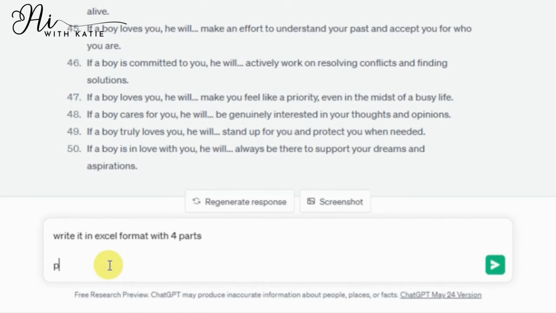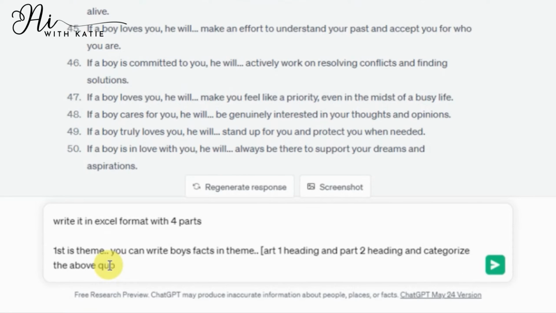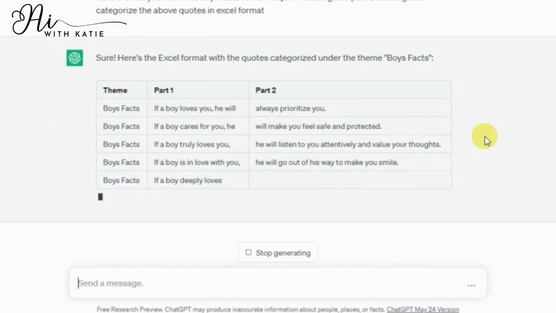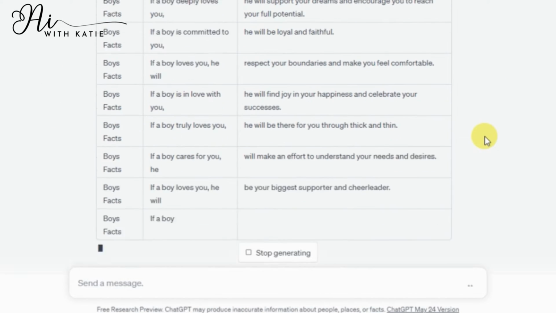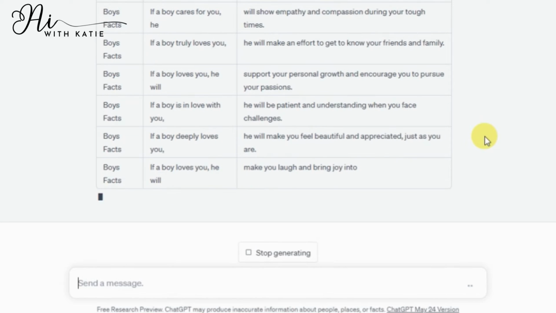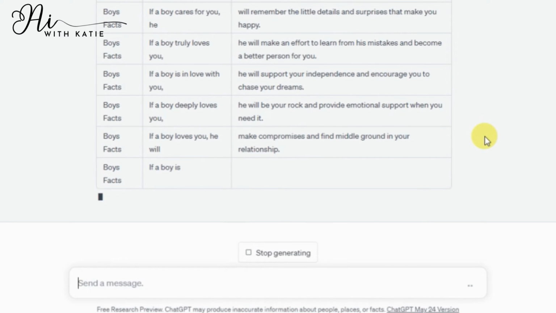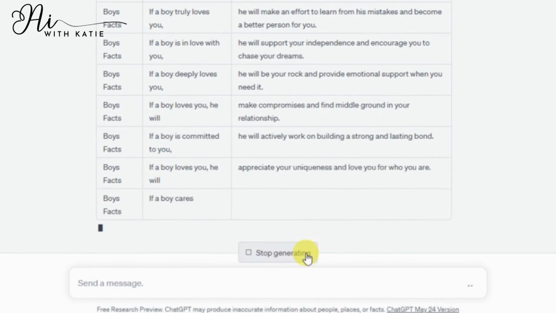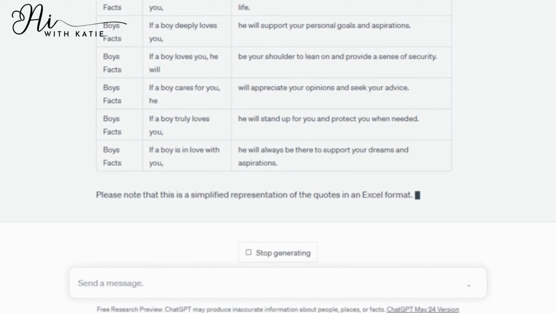Ask ChatGPT to write these facts in Excel format with 4 parts. Our first part will be theme, which will contain the headings of boys facts, girls facts, relationship facts, etc. Then our second part will consist of the first line that if a boy loves a woman, he will, and second part will be the last line. So in this way, it will write our facts in the form of Excel format. It will categorize it in 3 parts. So in the same way, you have to generate your facts in the form of Excel format.